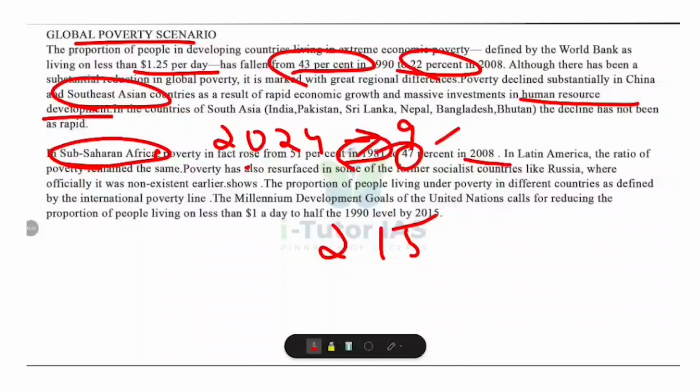What about Latin America? Poverty levels have mostly stayed the same. In former socialist countries like Russia, poverty has resurfaced even though it was officially absent earlier. These differences show that economic growth alone is not enough. Effective policies on human development and social welfare are essential to reduce poverty.